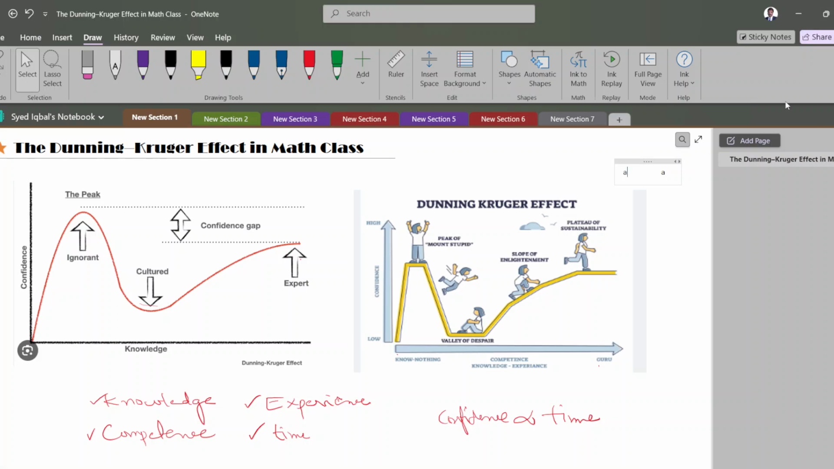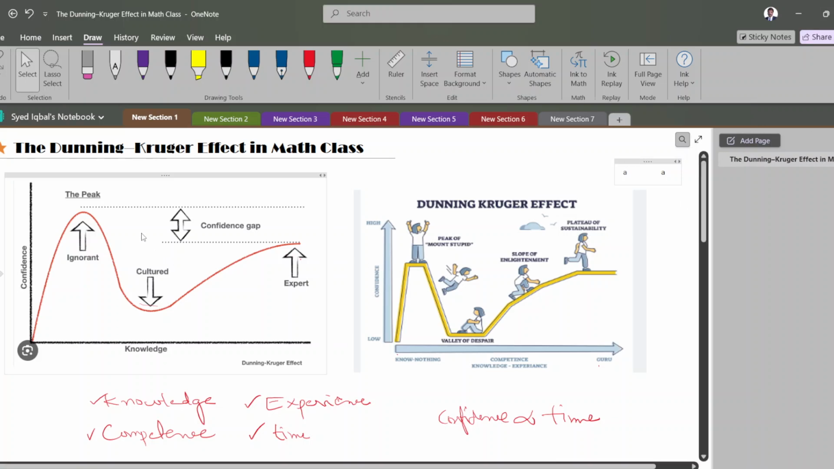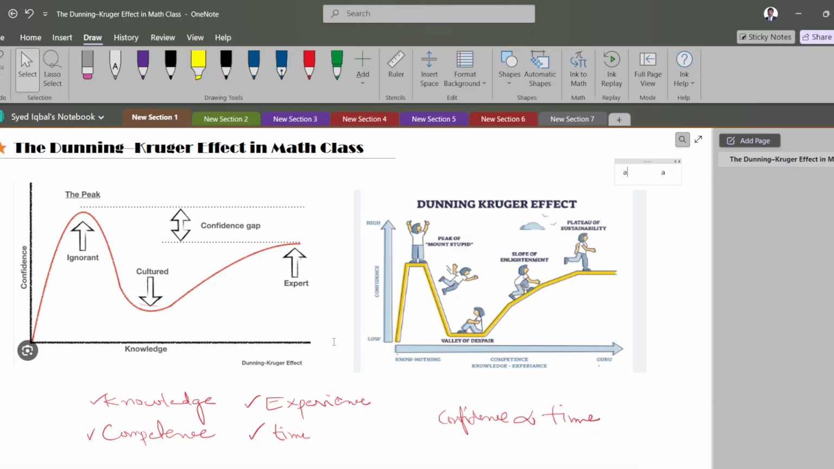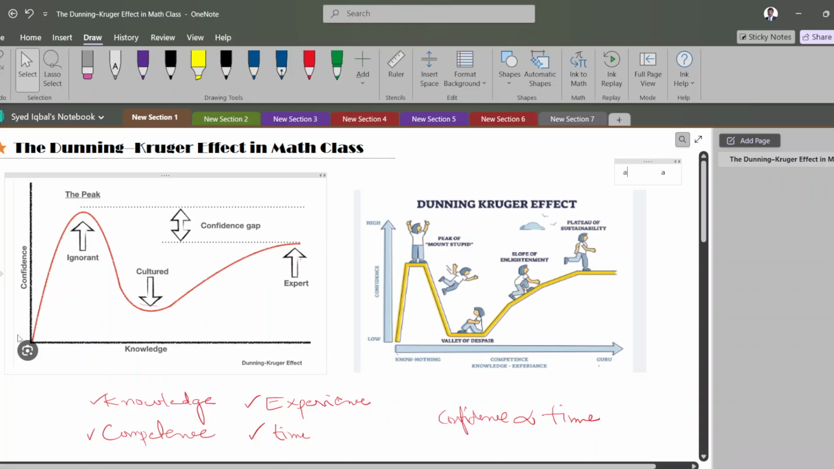Hi everyone. Today we'll discuss the Dunning-Kruger effect in math class. You see, on this graph the horizontal line is the x-axis, which is knowledge or competence or experience, and time. Time is there for everything.